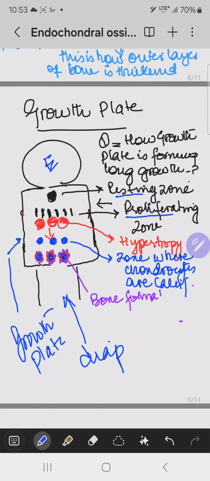In the proliferating zone, the cells are arranged in the form of columns, and in the hypertrophic zone, they increase in size. They then become calcified, and that calcified tissue is replaced by bone, which is the same rule followed in the growth of the diaphysis or even the epiphysis. This is how new bone is added from the growth plate into the diaphysis, following the same rule. This is how the longitudinal growth of the bone takes place.